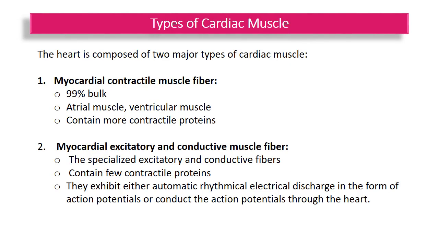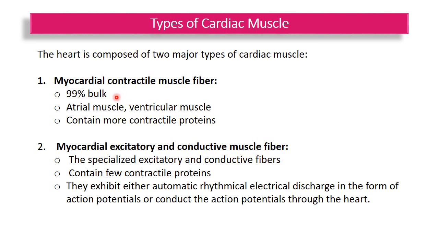Now the cardiac muscle or myocardium further composed of two major types of muscle fibers. First type is myocardial contractile muscle fiber, forming the 99% of the bulk.